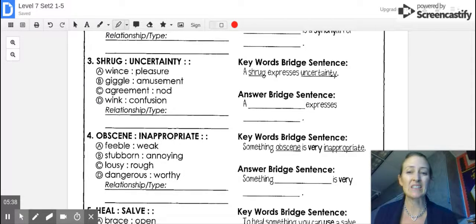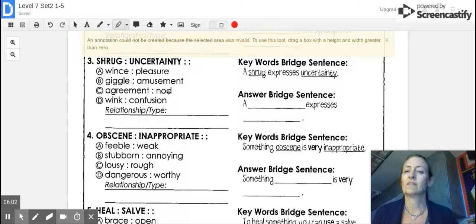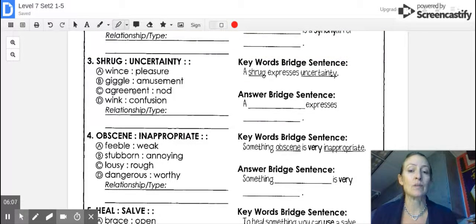So does a wince express pleasure? Does a giggle express amusement? I'm going to say a wince does not express pleasure because when you wince, it's kind of like, ugh. It's more of a cringe. That's not pleasant. A giggle, yeah, you giggle when you're amused. Does an agreement express a nod? No, it's actually the opposite. A nod expresses agreement, and that's not the right order, so we don't want to do that.